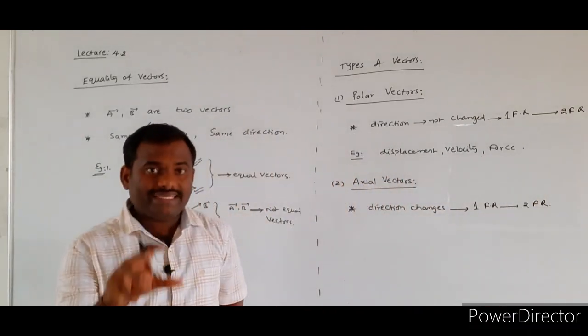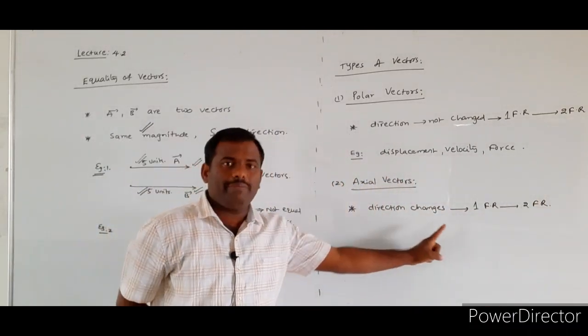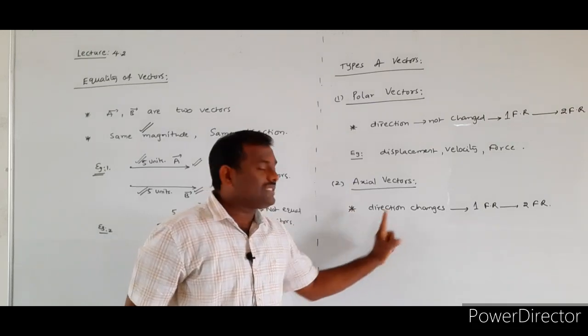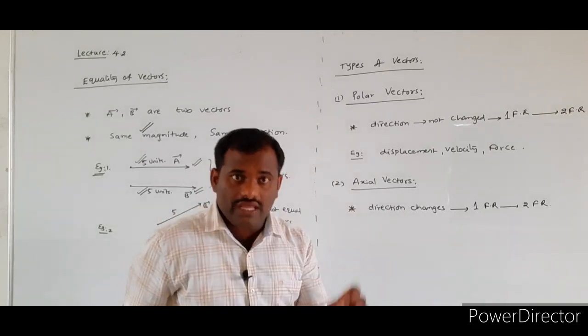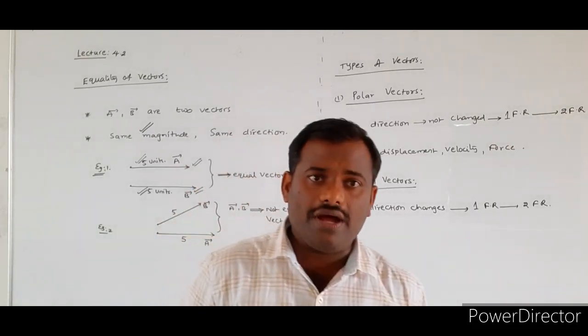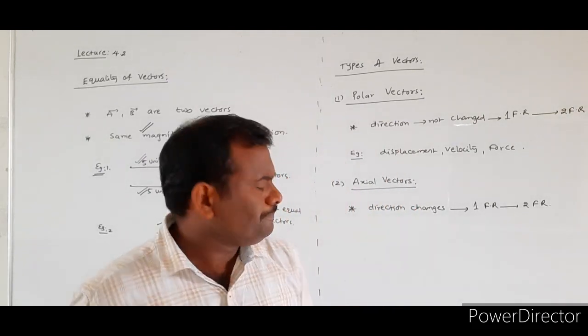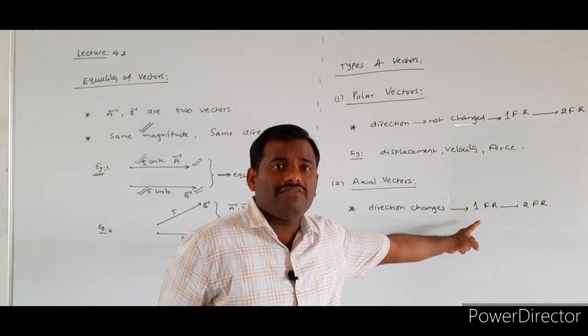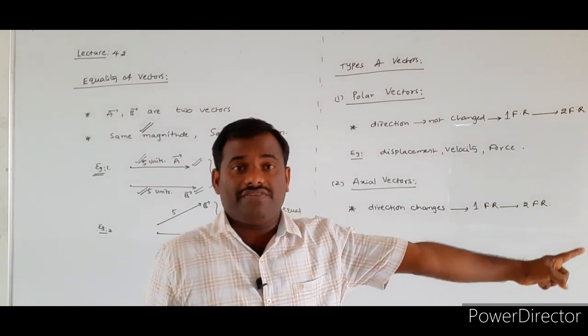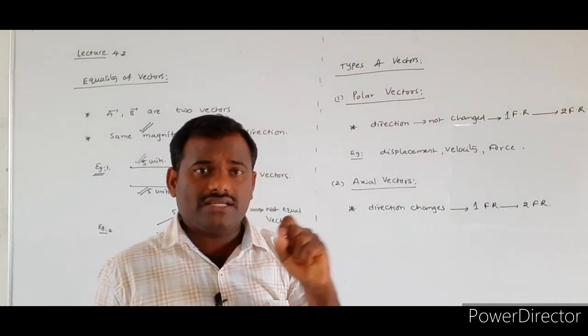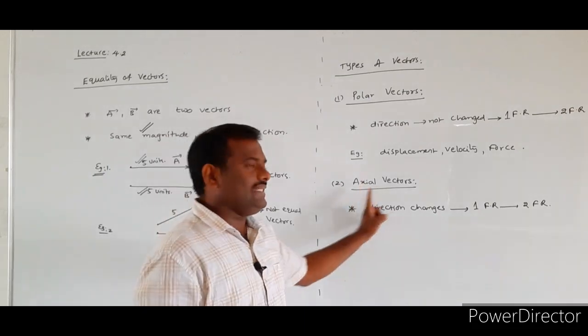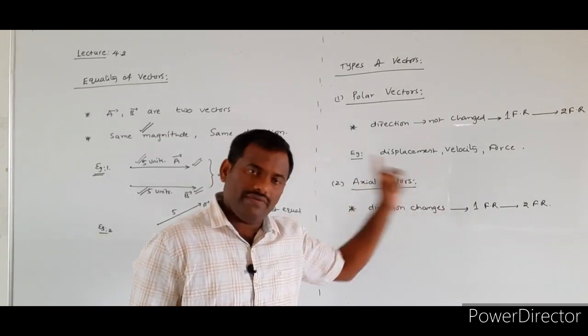The vectors whose direction will change whenever they are displacing from one coordinate system to another coordinate system, or one frame of reference to another frame of reference, such type of vectors are called axial vectors.